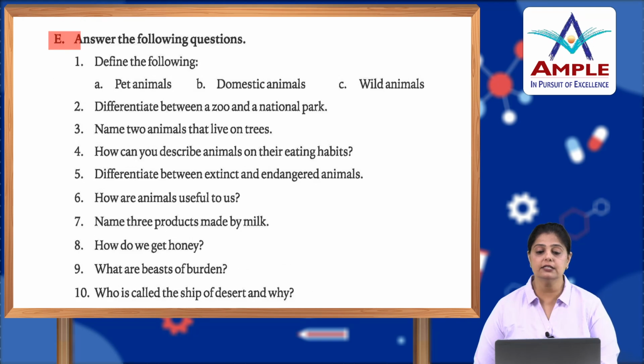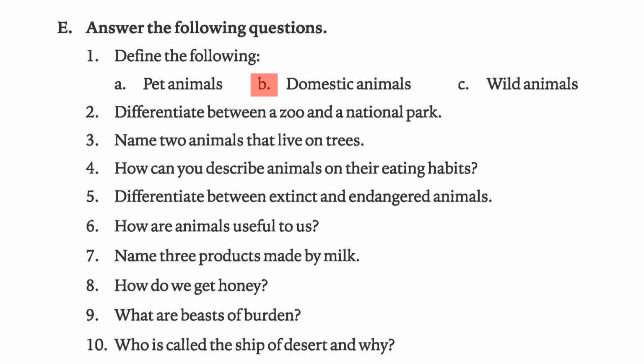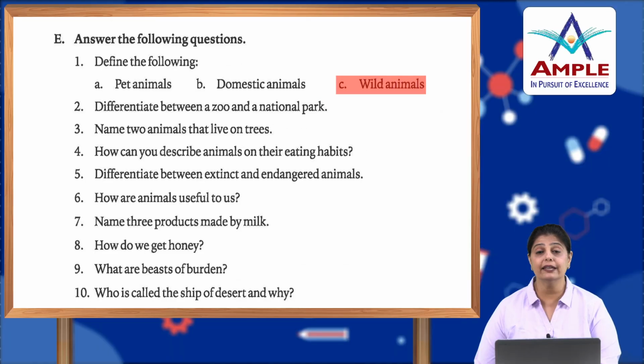Alright. Now, answer the following questions. Define the following terms, okay. Pet animals, animals that are kept inside the house for fun, okay, and to take care of, are pet animals. Domestic animals are animals that are tamed and kept on our farms for our use. Wild animals are the animals that live in deep and dense forests, okay.